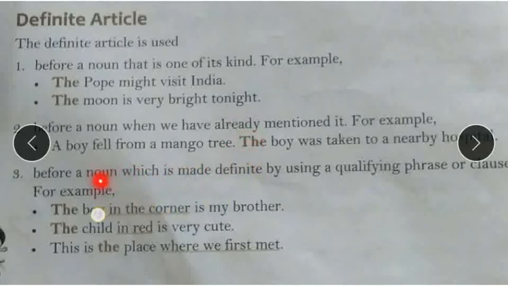Third, before a noun which is made definite by using a qualifying phrase or clause. You have learnt about phrase and clause, which are short sentences. So here, the boy in the corner is my brother. Here we are talking about that particular boy who is standing in the corner. And who is that boy? That is my brother. That's why the is used. The child in red is very cute. We are not talking about a child. We are talking about that particular child who is wearing a red dress, and he is very cute.